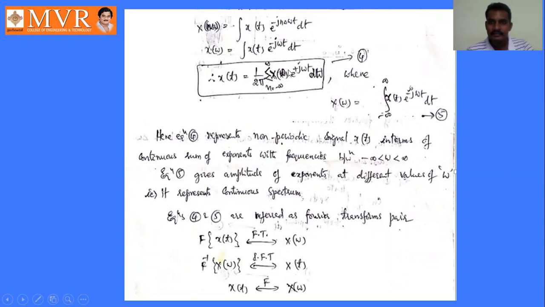See here, equation number 4 is nothing but the non-periodic signal expressed in terms of a continuous sum of exponentials, whereas x of omega is called the frequency response. This is the continuous spectrum, or frequency spectrum, and this is the signal. So these two are referred to as a Fourier transform pair. The Fourier transform of x of t is x of omega, and the inverse Fourier transform of x of omega is x of t. Both are called a Fourier transform pair, right?